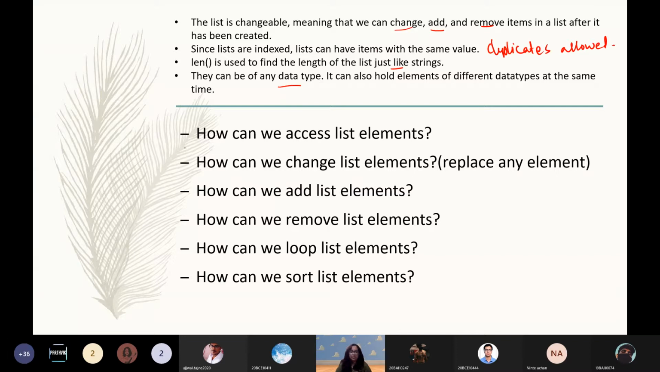So we'll be finding the answers to these couple of questions: how to access the elements in a list, how to change list elements, that means replace any element, add them, remove them, loop them, and sort them. So these are the basic ones. Again, it's the same for dictionaries, and you can do the same for strings as well. So I will explain once thoroughly, and then you can compare it with the other data types and try to apply it.